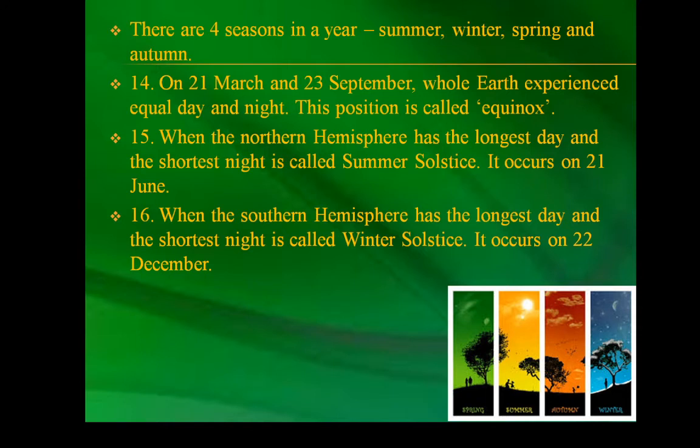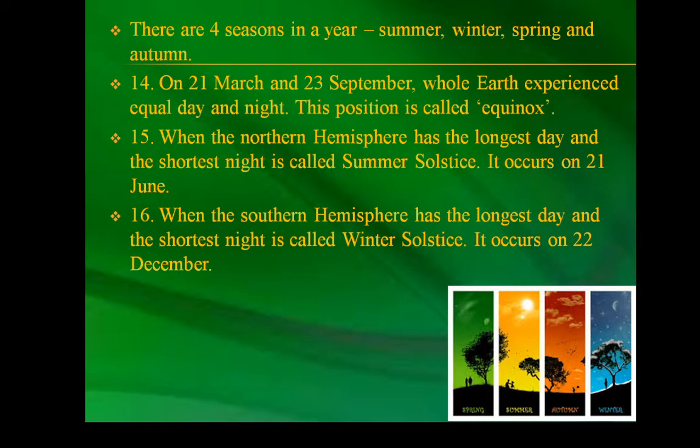There are 4 seasons in a year: summer, winter, spring, and autumn. Seasons change due to the change in the position of the earth around the sun. The rays of the sun fall directly on the Tropic of Cancer. Hence, these areas are hot. The areas near the poles receive less heat as the rays of the sun are slanting.